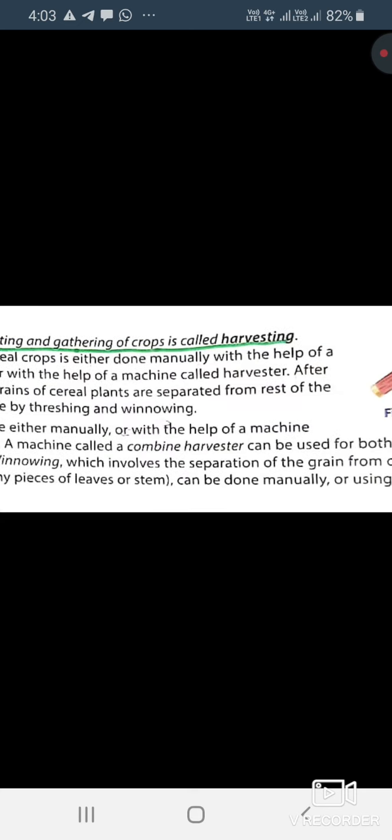In this video, we are going to continue our chapter crop production and management. So, the topic is harvesting. What is harvesting? The process in which the farmers cut and gather the crops together is known as harvesting. Now, harvesting of a cereal can be done by both methods, manually by men, or with the help of a machine called a harvester.